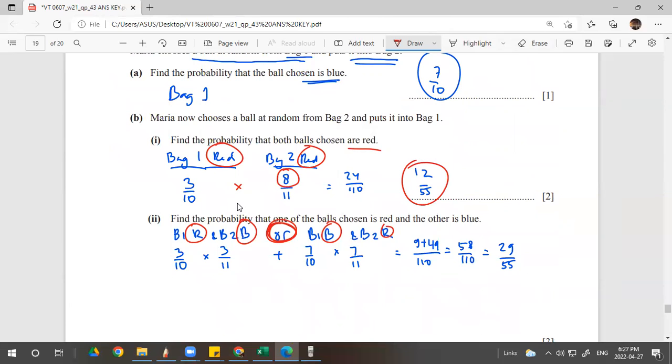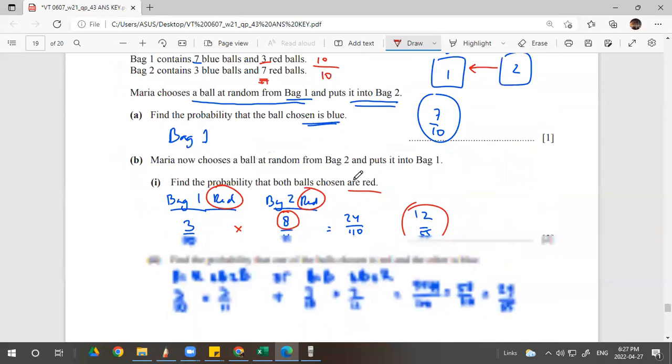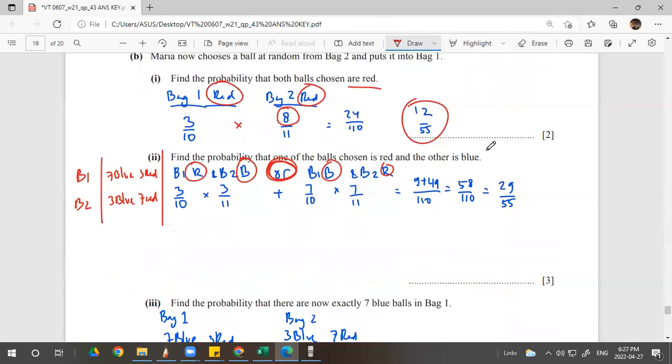So bag 1, bag 2. I write one more time here. 7 blue, 3 red, and this is 3 blue, 7 red. You can watch the video later one more time. So if red is taken from bag 1, so 3 out of 10, and bag 2 blue, 3 out of 11. Why? Because the red is given here.